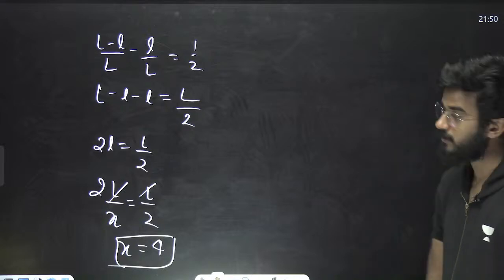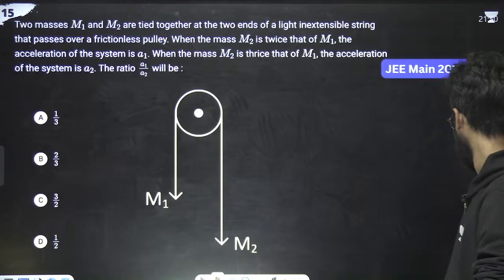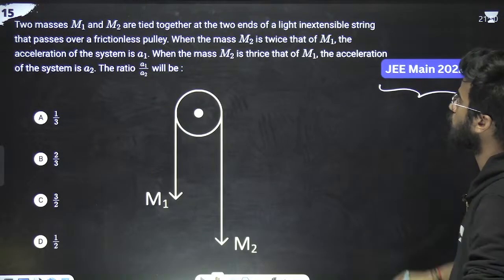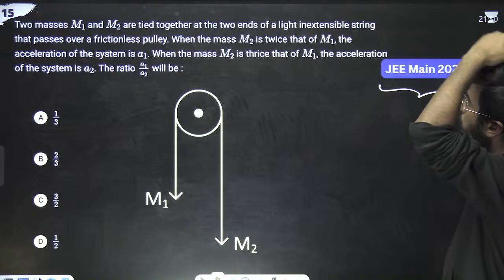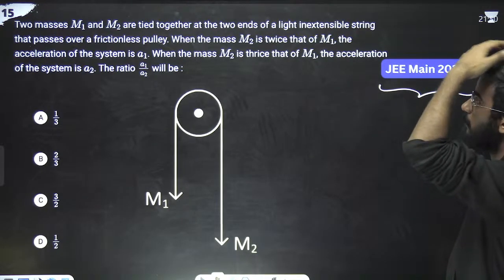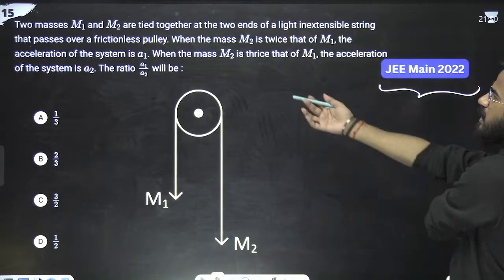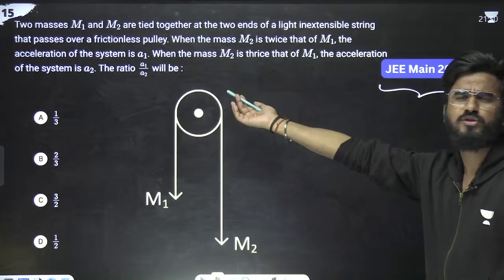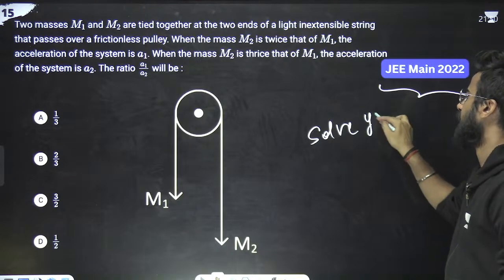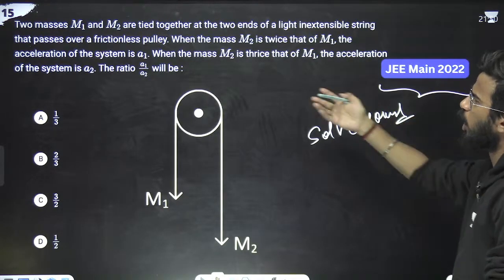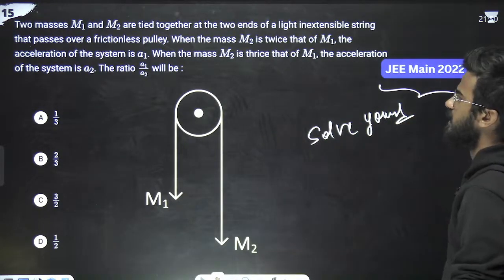Should we move on to the next thing? We should move on to the next thing. That is from JEE 2022. What the question is saying: two masses M1 and M2 are tied together at two ends, and a light inextensible string passes over a frictionless pulley. Again, same thing, you have to solve this. You have to find the ratio of M1 and M2. Solve yourself, you have to do some practice also, because it is an almost identical problem.